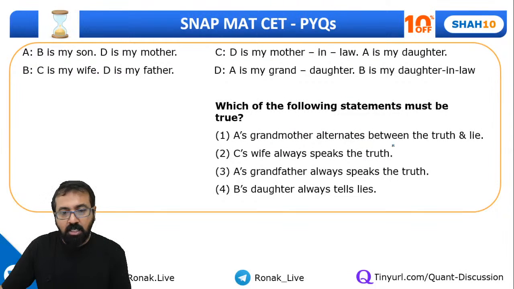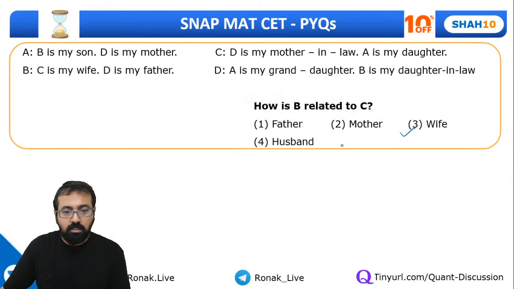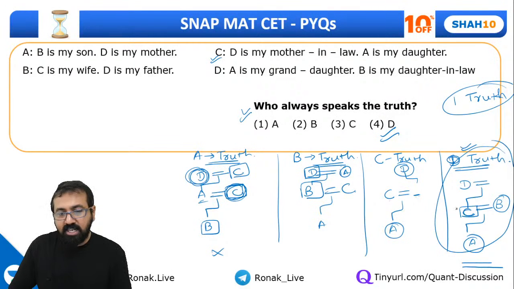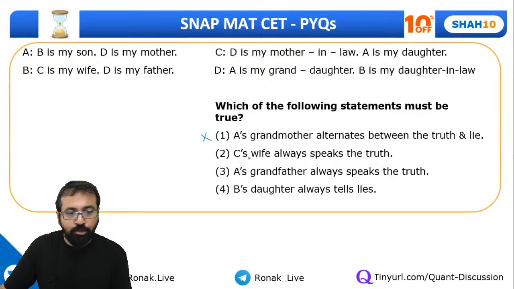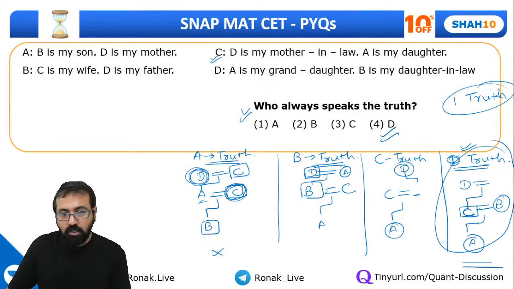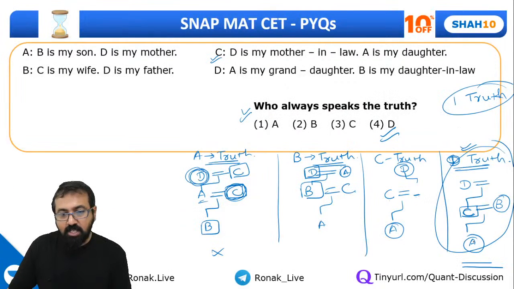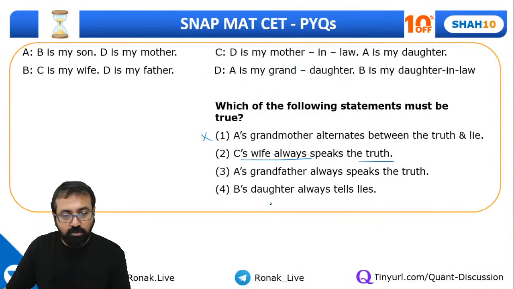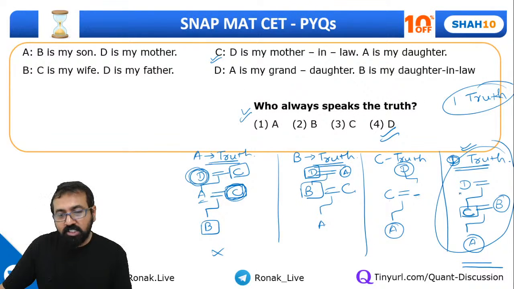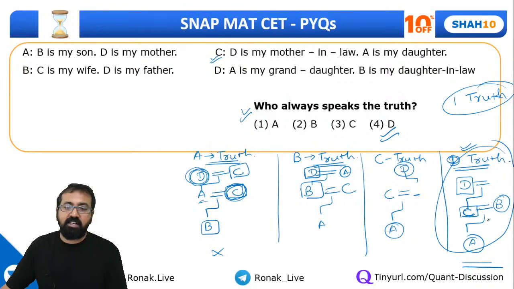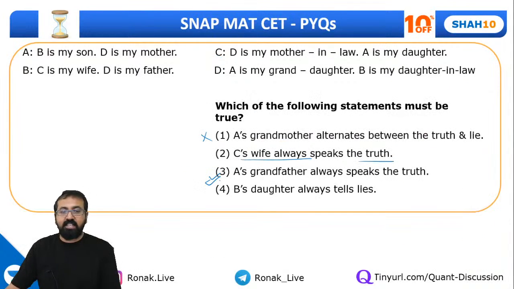A's grandmother alternates between the truth and lie. A's grandmother. So we don't know who is A's grandmother. So this is not necessarily true. C's wife always speaks truth. So who is speaking truth over here? D is speaking truth, which is not C's wife. A's grandfather always speaks truth. So this can be possible. Because we do not know the gender, but we can assume that it will be grandfather, and A's grandfather always speaks truth. Again, there is a flaw in this one. So they have gone with this one.